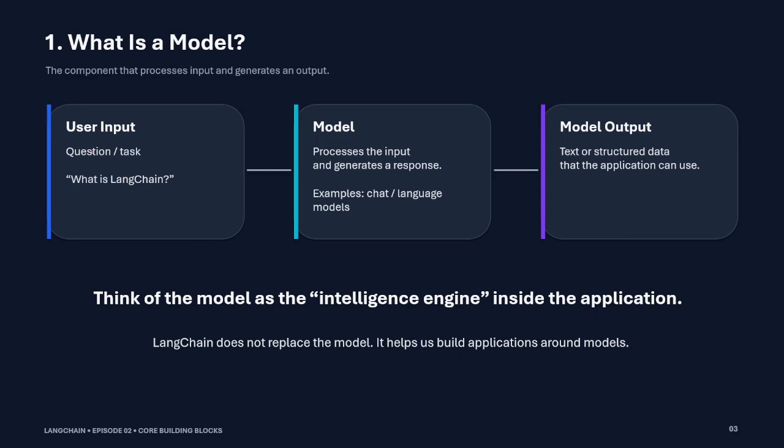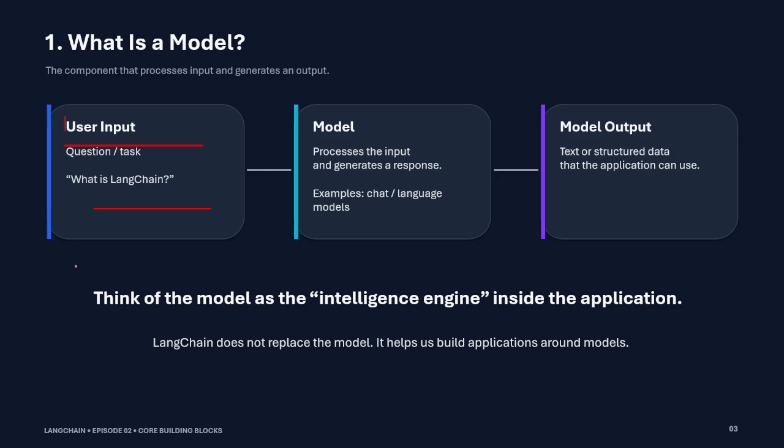So when the user asks the question, what is LangChain? What is the work of the model? The question goes to the model, and on the basis of the reasoning that the model has, it generates the response for the given input, and after that the model returns the output.